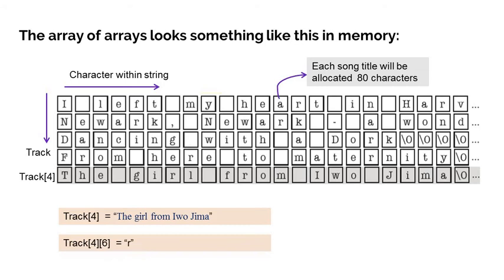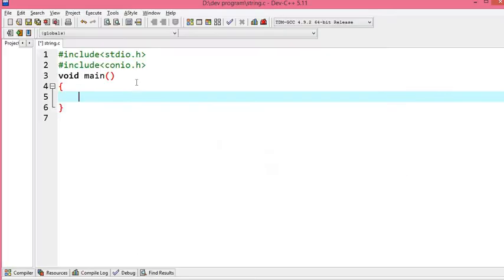So this is just a simple view of how these strings are, and how we can access a particular string or a particular character in C programming. Now we will learn some methods of how to get input as a string from users. But first, let me demonstrate in this Dev IDE.